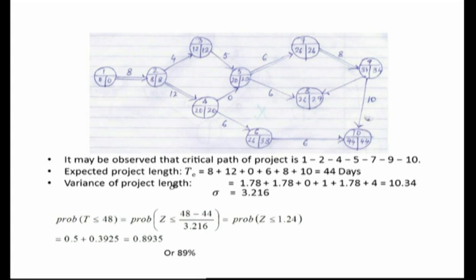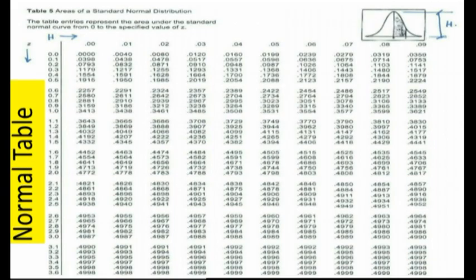When we check the value from the normal distribution table, we see that probability that z is less than or equal to 1.24 is given by 0.5 plus 0.3925. Here is the standard normal distribution table.